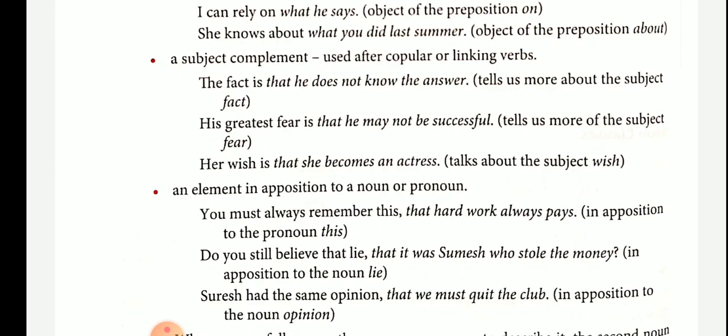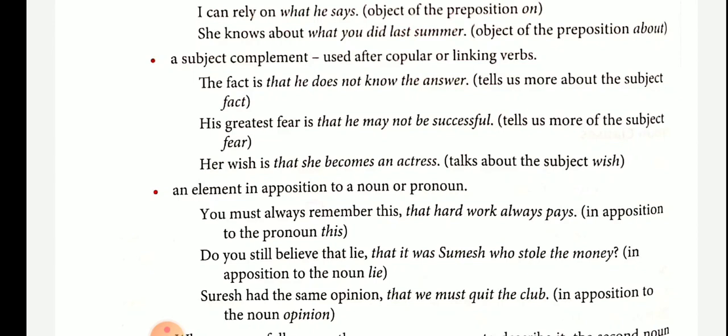Last one: an element in opposition to a noun or pronoun. You must always remember this, that hard work always pays. That is in opposition to the pronoun this. You have to look here: you must always remember this, there is a comma. So when a noun clause is used as an element in opposition to a noun or pronoun, you have to use the comma. Here the noun clause is that hard work always pays.